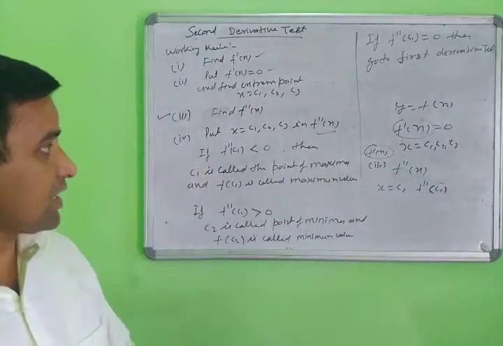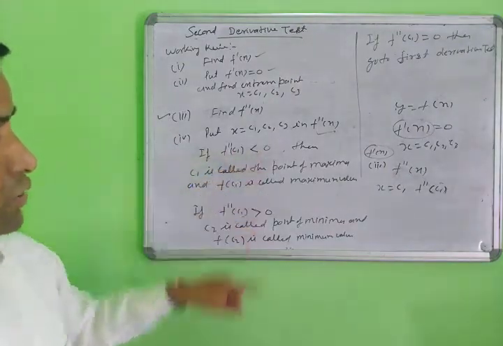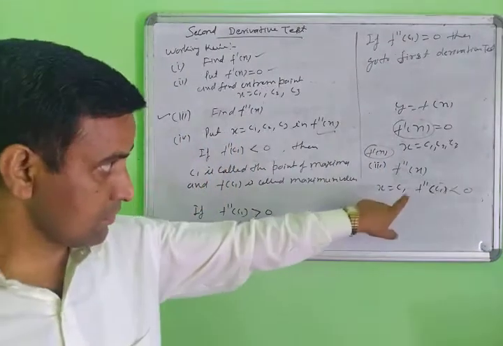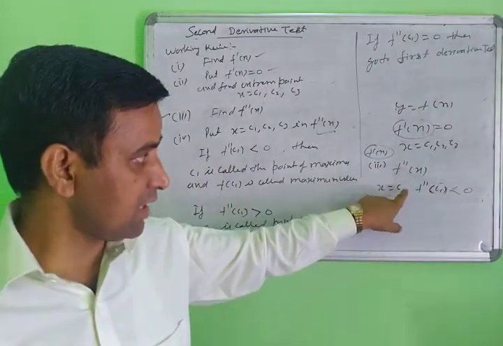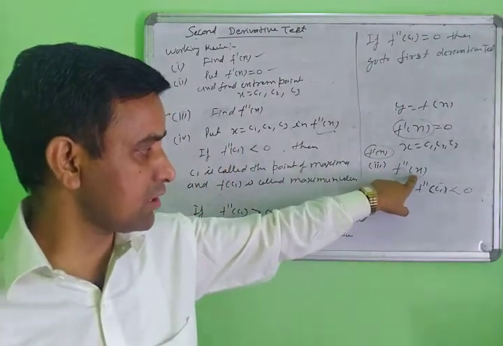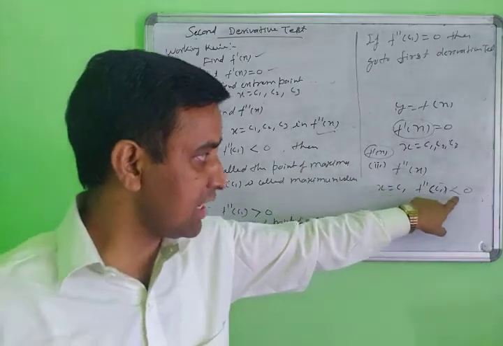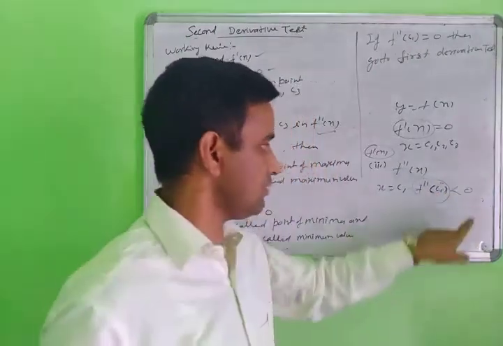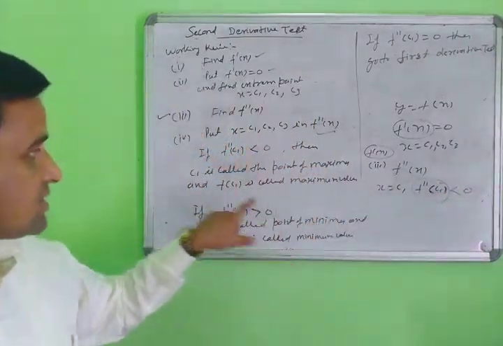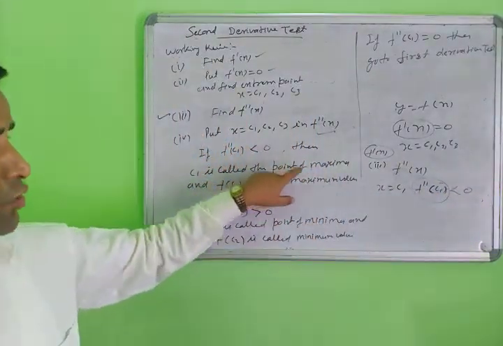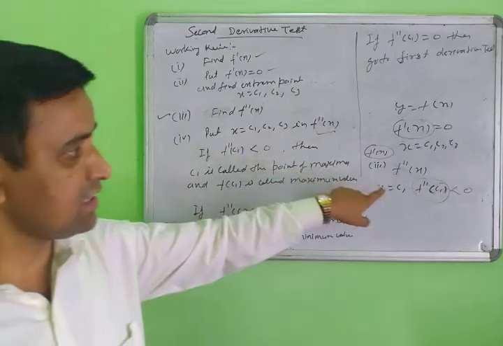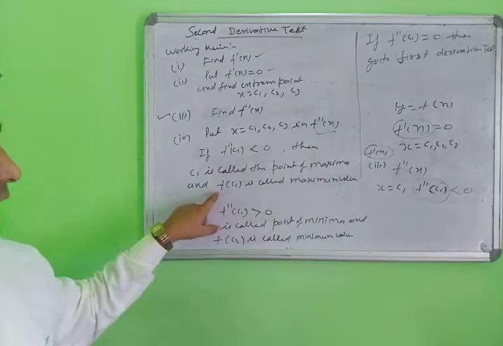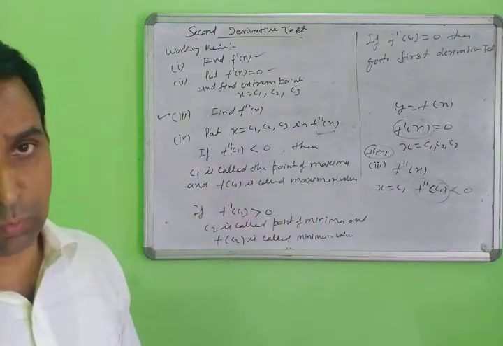Suppose your result is less than 0. After putting C1 in the function, you get a result less than 0. This second derivative value is less than 0, which means C1 is called the maxima point, and f(C1) is called the maxima value.